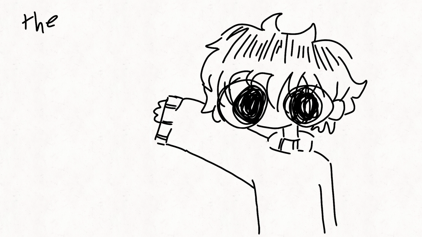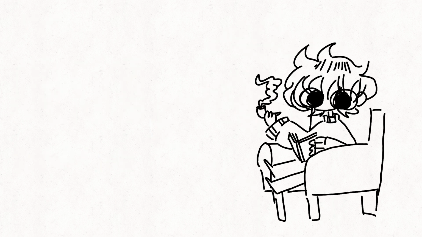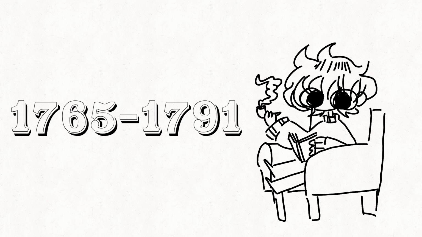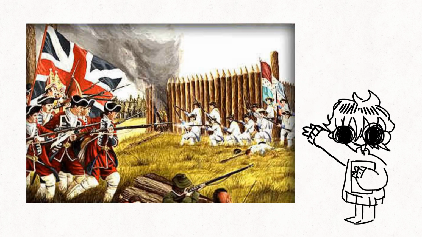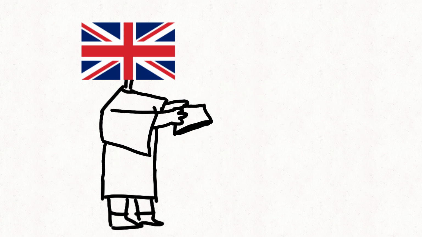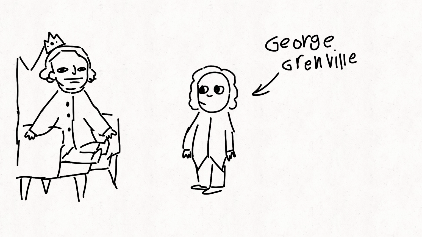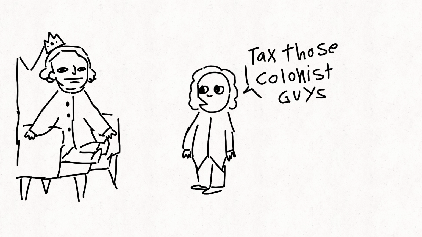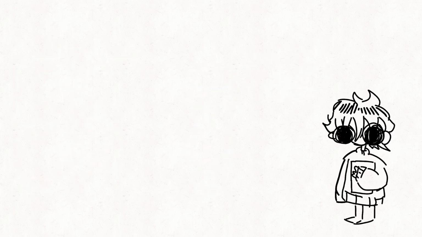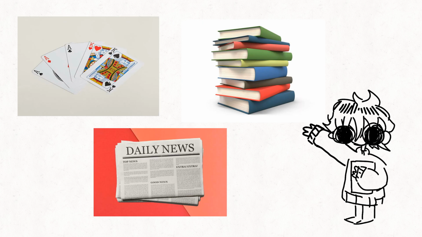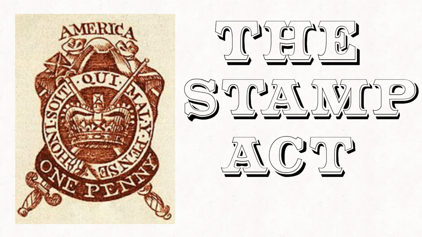Next, let's talk about the American Revolution, a period of time spanning from 1765 to 1791. Due to Britain fighting in the French and Indian War, they had acquired a great deal of debt. In an attempt to make the money back, George Grenville advised the king to start taxing the colonists. They decided to tax them on all printed materials, newspaper, and even playing cards. This was called the Stamp Act.